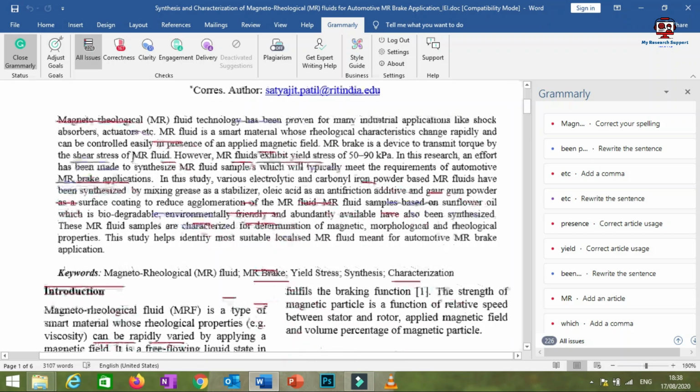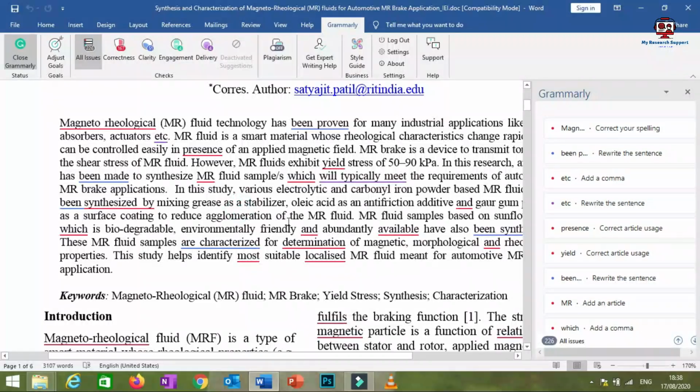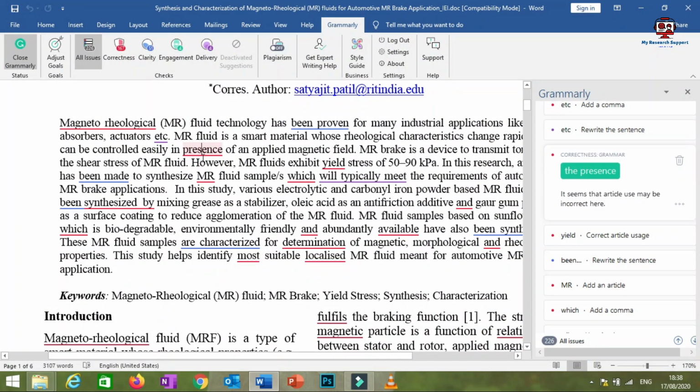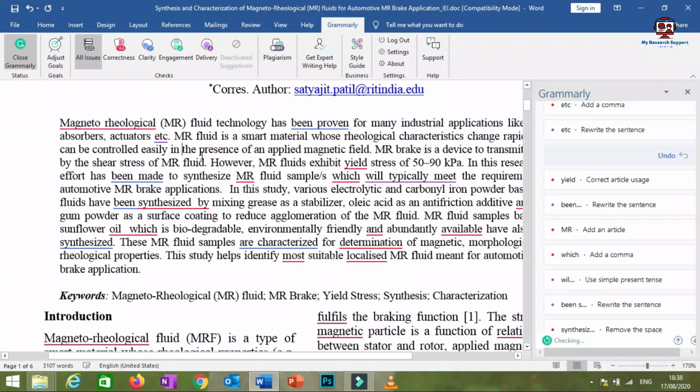For example, you can consider any of the words. So you may consider this word, presence. Why is it highlighted with the red line? You just have to click on that word. As soon as you click on that word, on the right side the correction will be indicated. So it should be the presence, so this should be added. You just have to click here, and it will be replaced with the correct word.